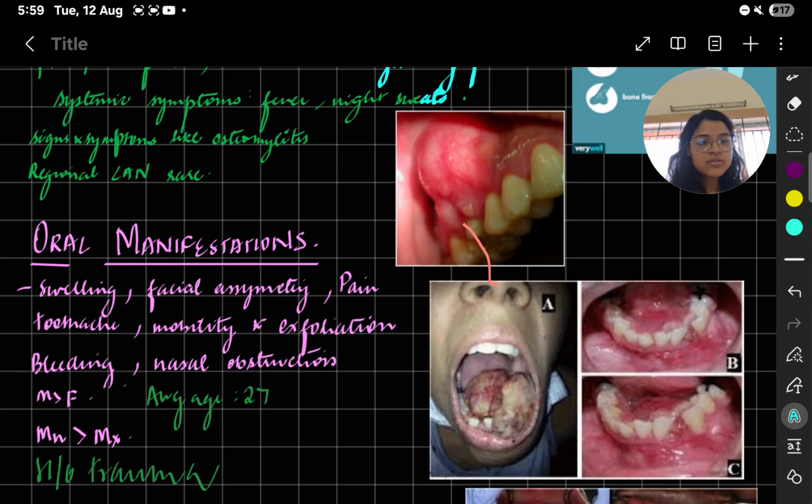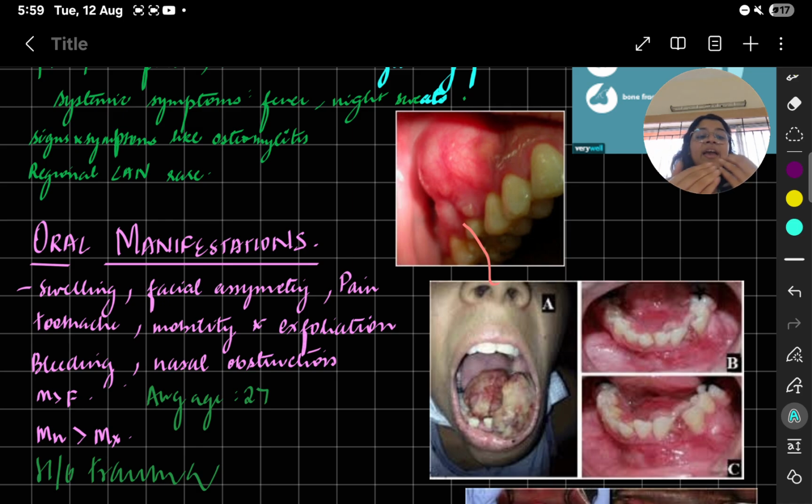So the roots move, which causes the tooth to move. Exfoliation, falling out of the tooth, and bleeding, because the blood vessels cannot accommodate such rapid growth of the cells and they start bleeding.